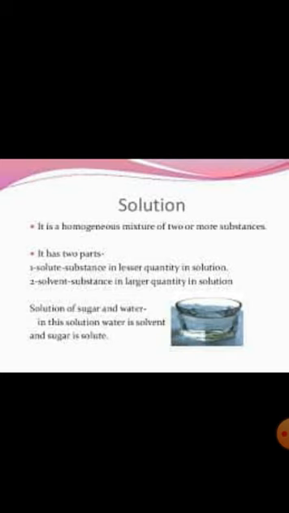You will understand better if you take the example of lemonade again. Here, lemon juice will be in smaller quantity, so it is solute. Water will be in larger quantity, it is solvent. And the water will dissolve the solute. That is, the lemon juice can be dissolved in the water.